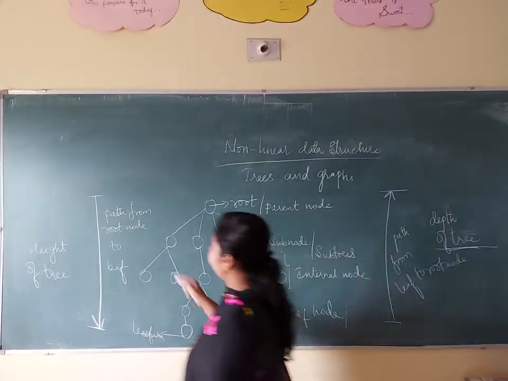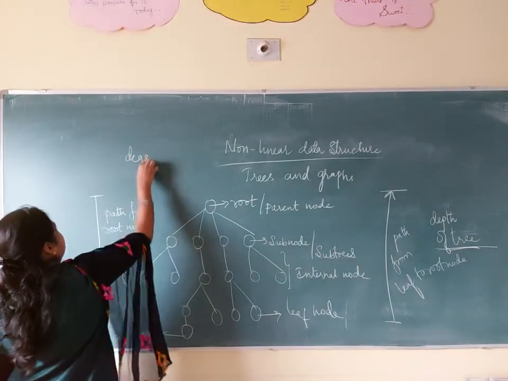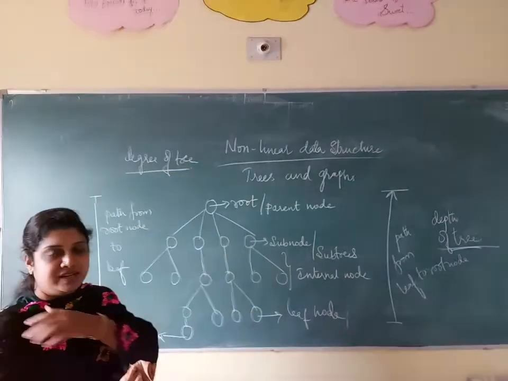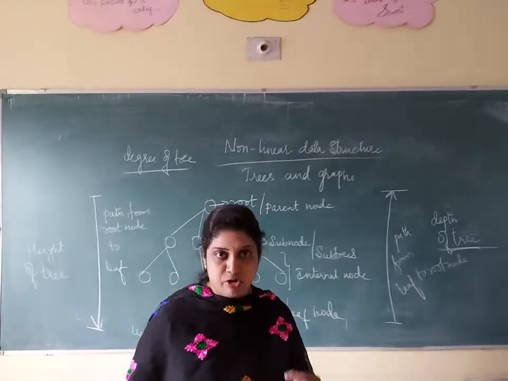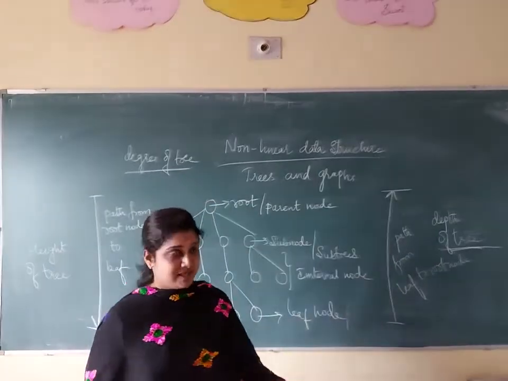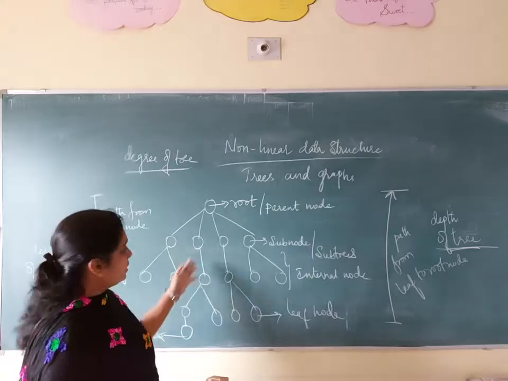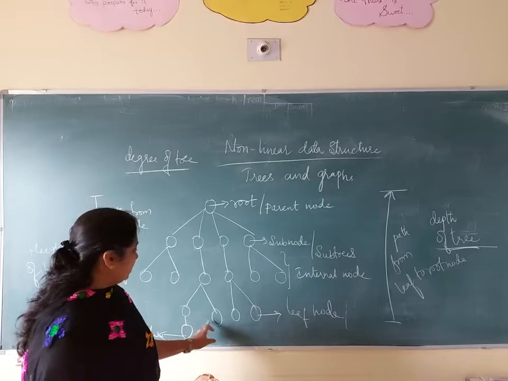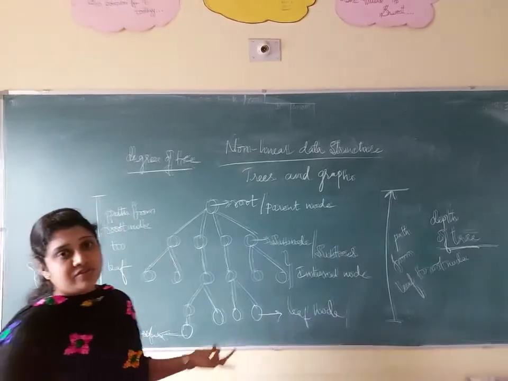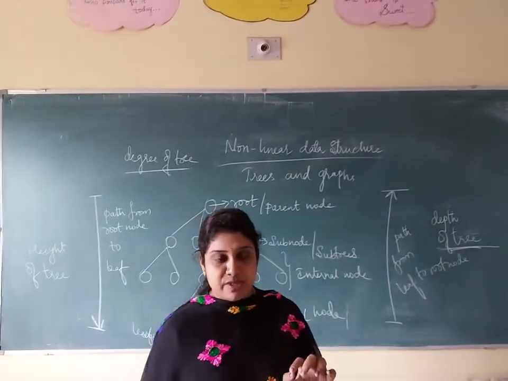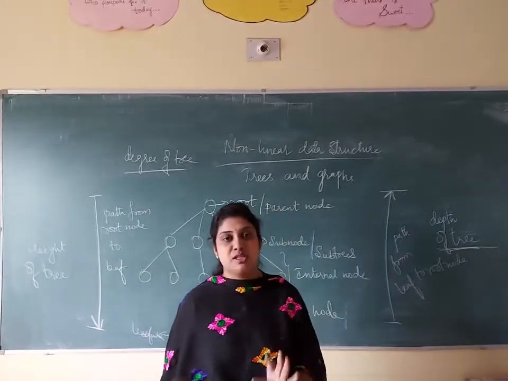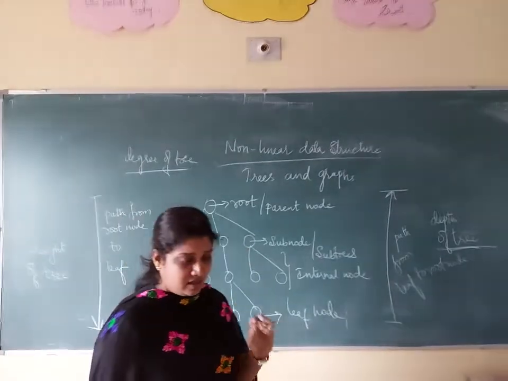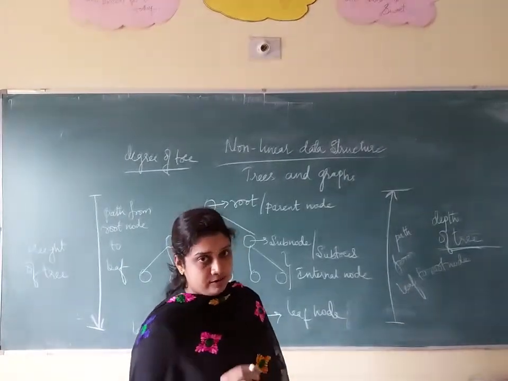And the next one is, what is degree? The degree of a tree indicates the maximum number of nodes present in a tree. Maximum number means how many nodes we used: 1, 2, 3, 4, 5, 6, 7, 8, 9, 10, 11, 12, 13, 14, 15, 16. So the degree of the tree is 16. Degree of a tree means the maximum number of nodes used in a tree. This concept is very important for 1 mark.